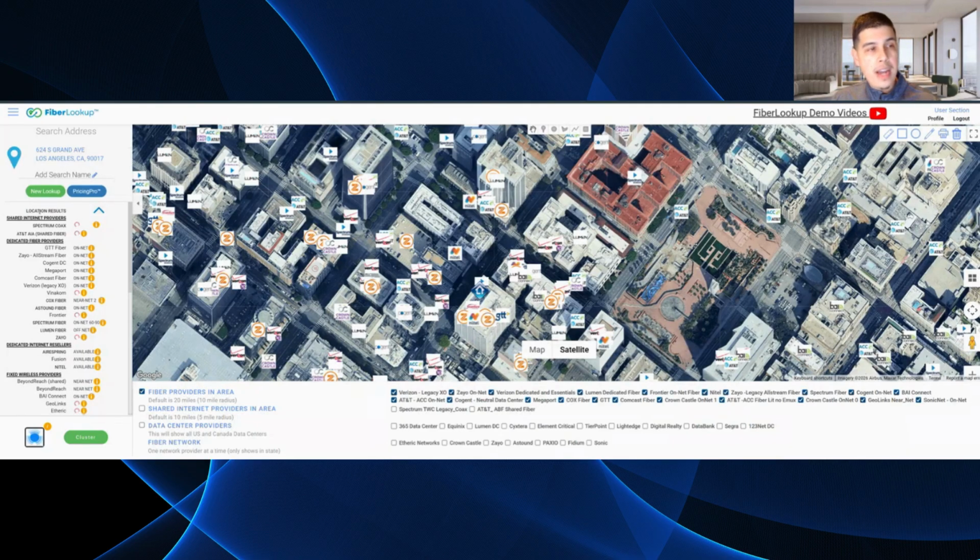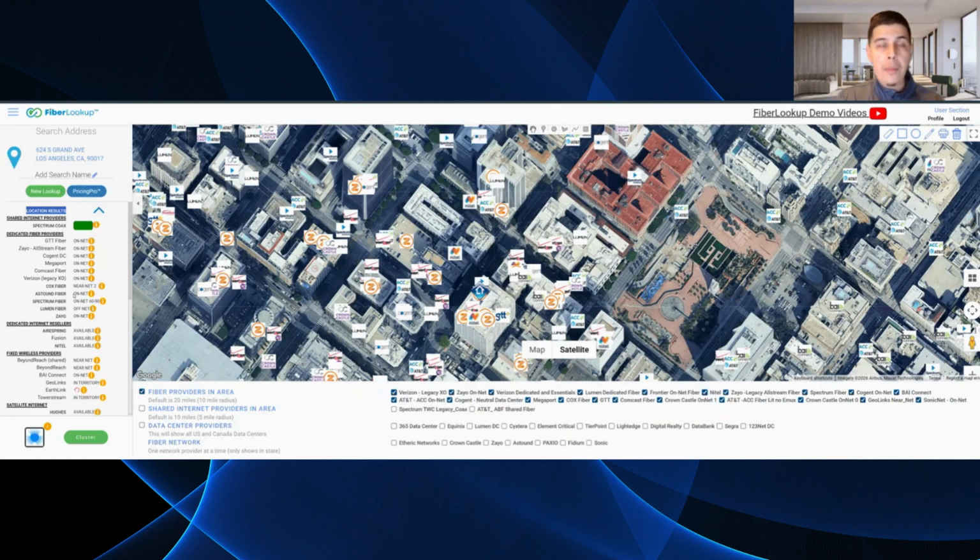To view the location results, also very easy. Over here on the top left-hand side, this is going to be the best way to interpret the results for your address. But you're going to notice two things really quickly. All of these spinning wheels, right? What does this mean? There are loading wheels. This is because FiberLookup utilizes real-time APIs where for every address that you search, the FiberLookup is making a real-time request to all of these different provider systems. This is how we ensure that the availability is accurate and that the status is correct, right? These statuses are going to be super important when it comes to determining the availability for the customer.